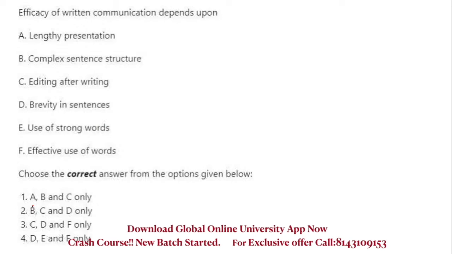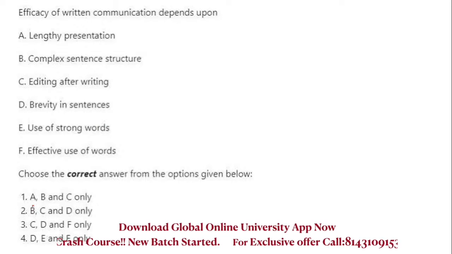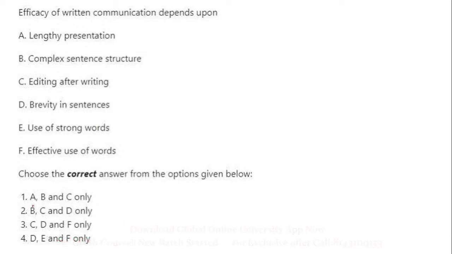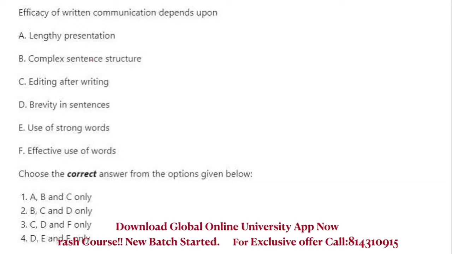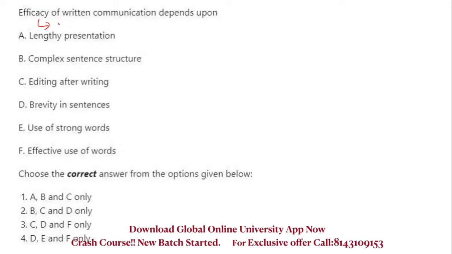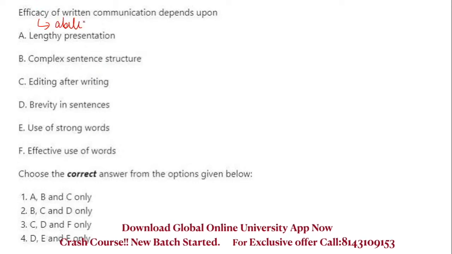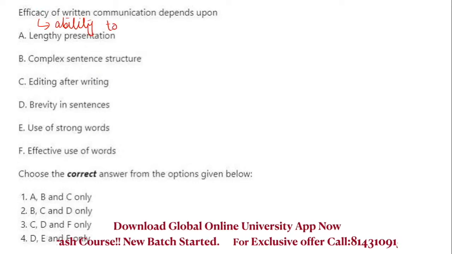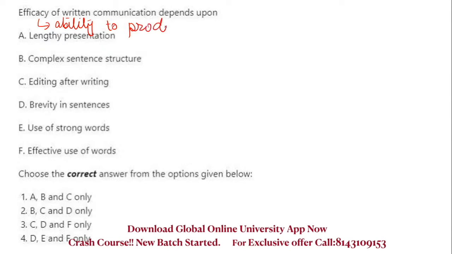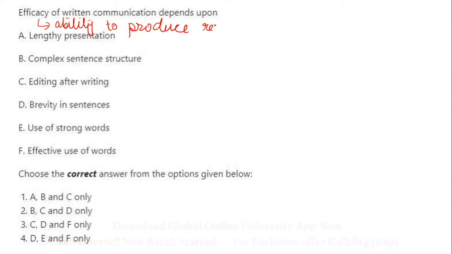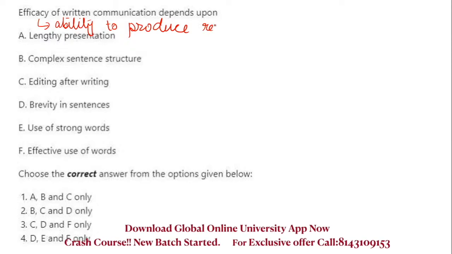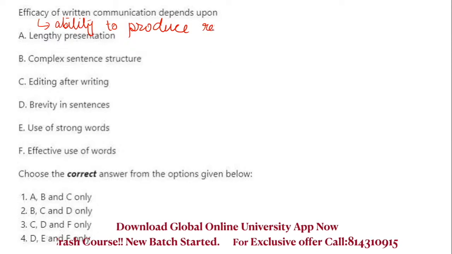Next. Efficacy of written communication depends on. Here, efficacy means the ability to produce results.